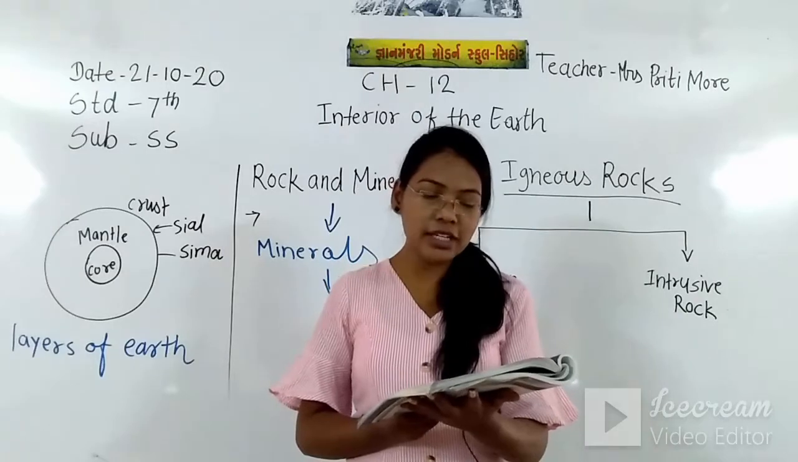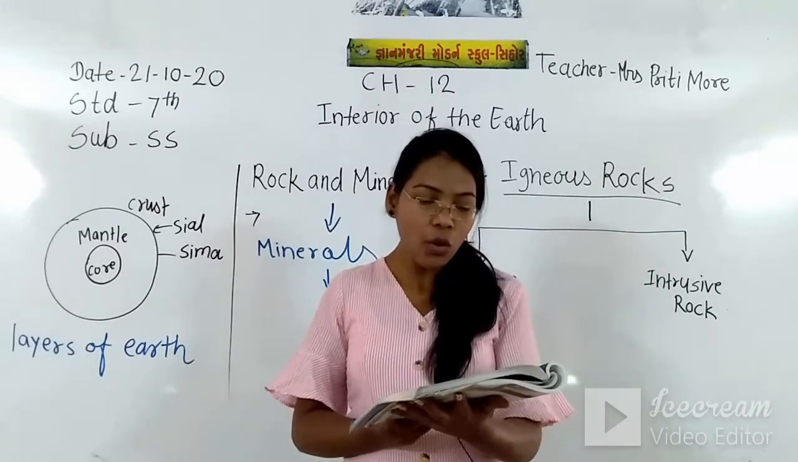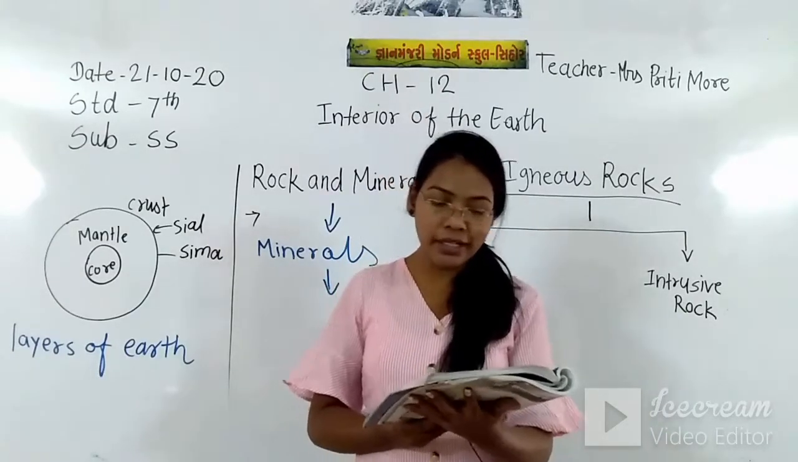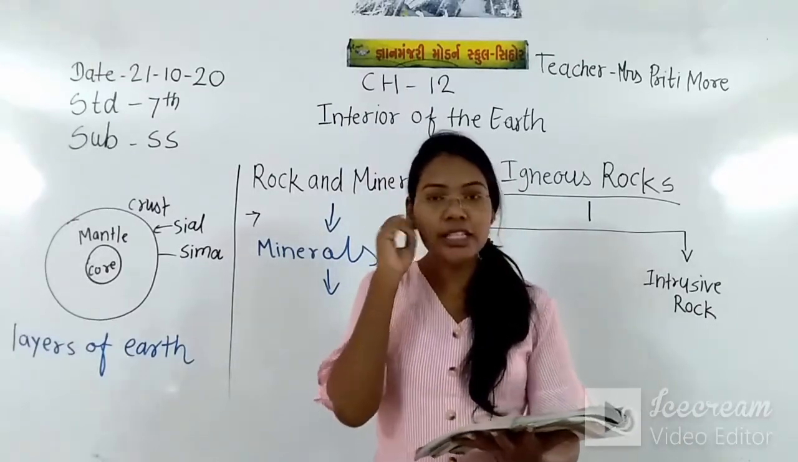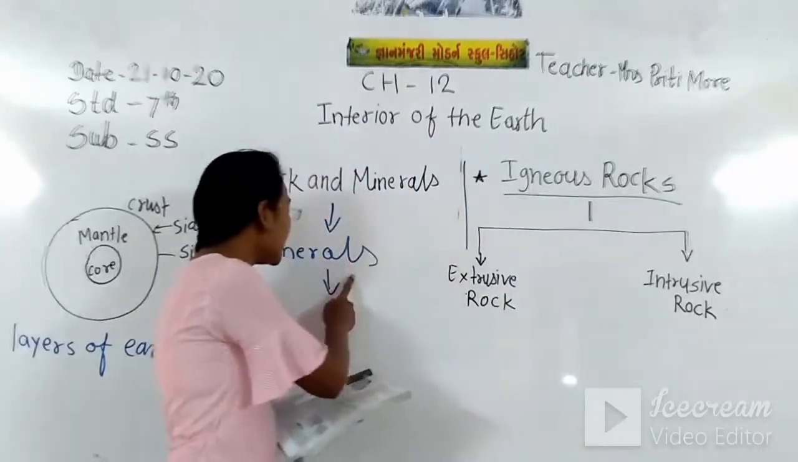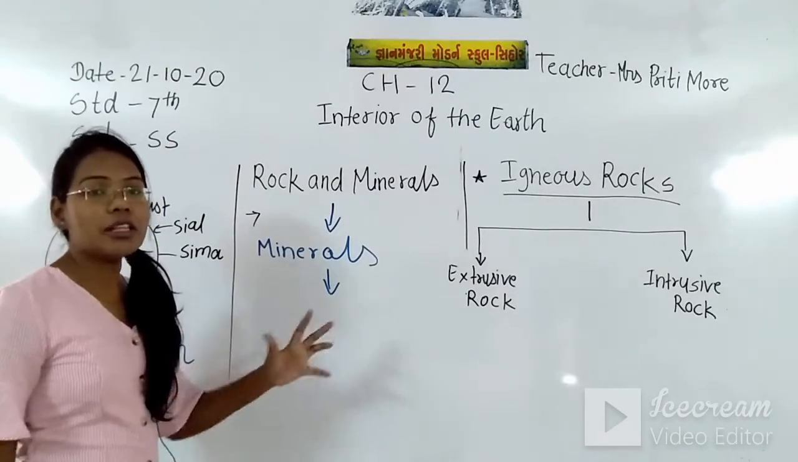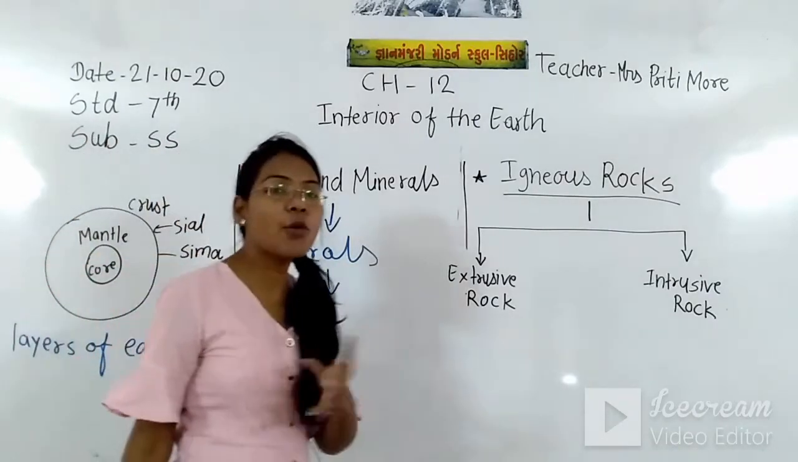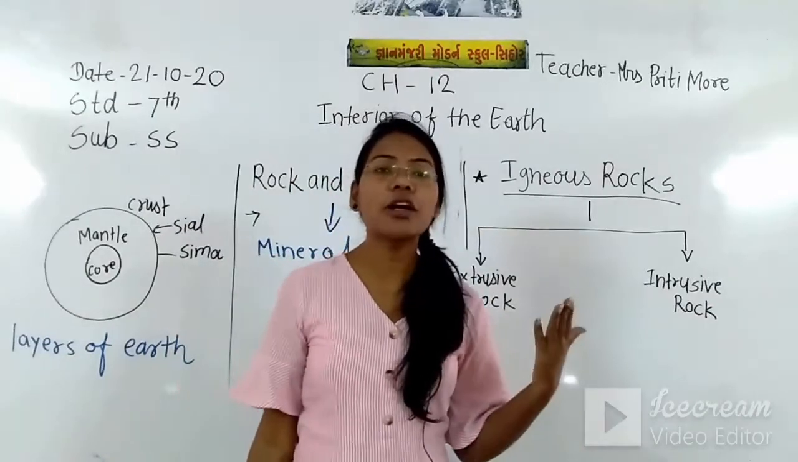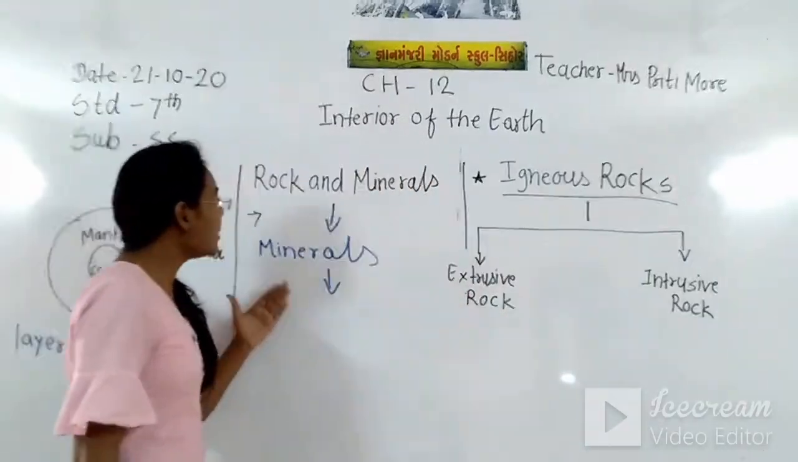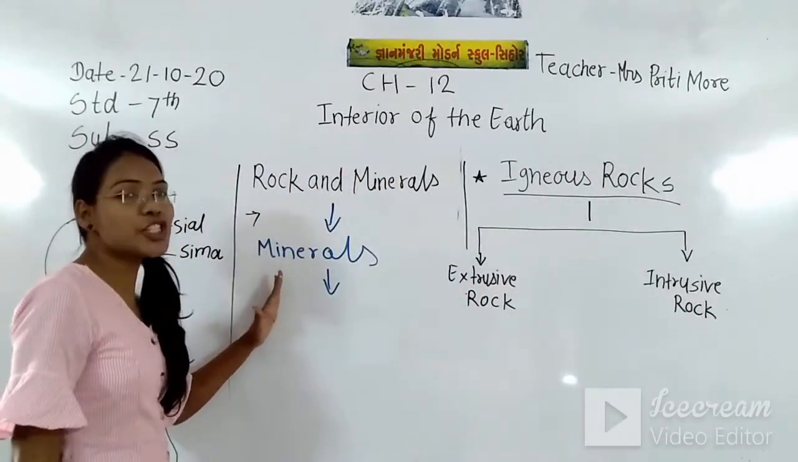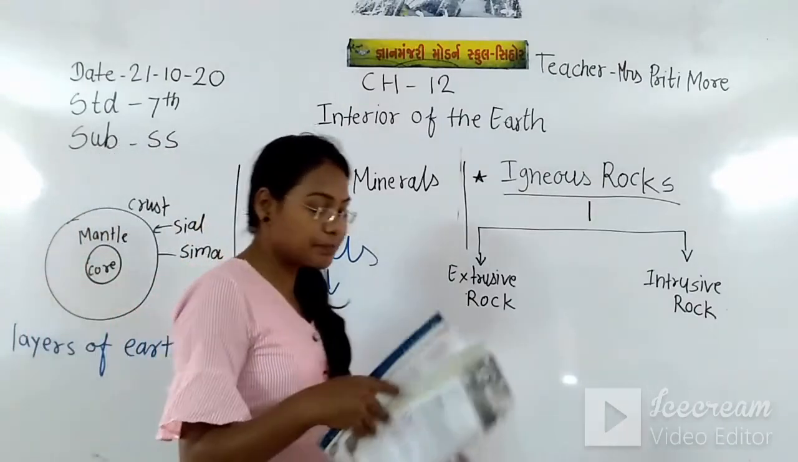Rocks are generally composed of more than one substance called minerals. That means the rock is the composition of the minerals. How is the rock made? When all the substances of minerals compose together, then the rock is made. So basically the rock is the composition of the minerals.